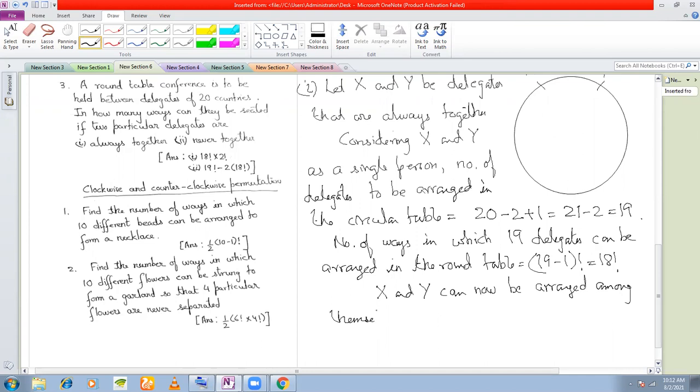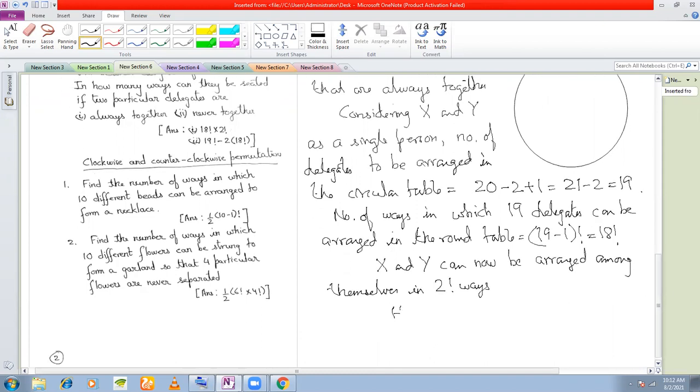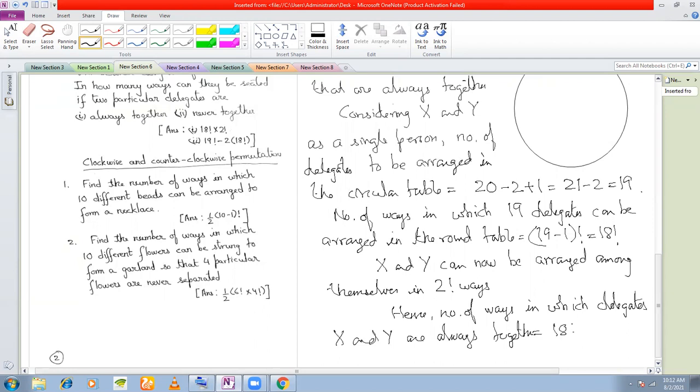Hence, the number of ways in which delegates X and Y are always together is factorial 18 into factorial 2. Clear? That answers the first question.